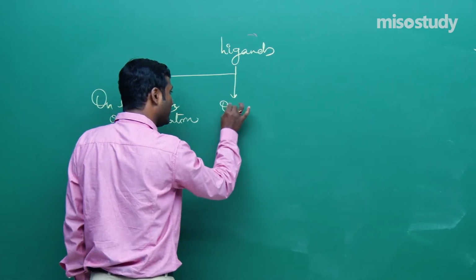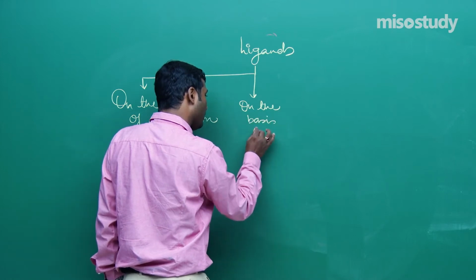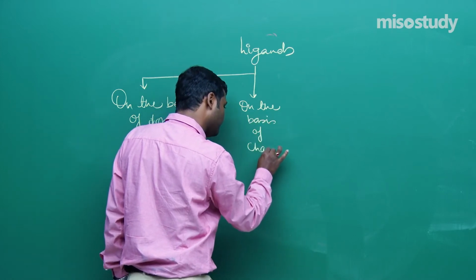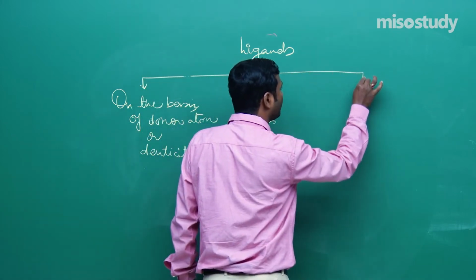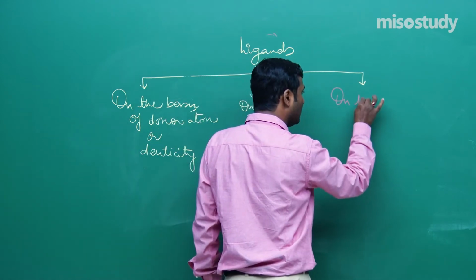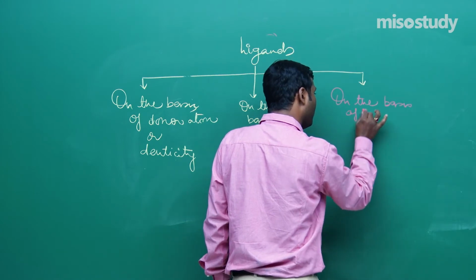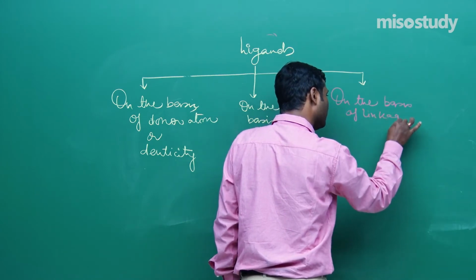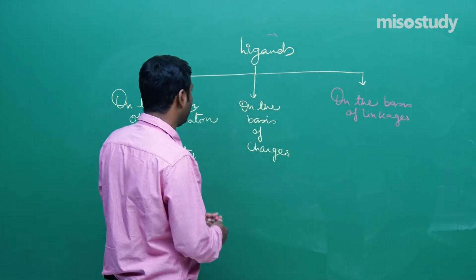The second one is on the basis of charge. Is it clear to you? The third is on the basis of linkage. Is it clear to you, friend?